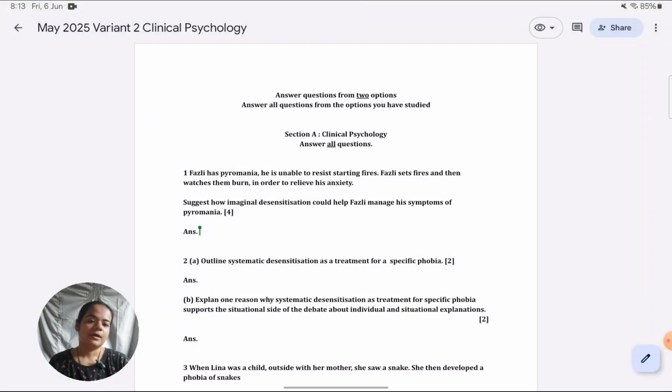Today we will go over how to solve section A for paper 3. To illustrate this, I have taken the May 2025 variant 2 paper. First, I just want to explain my approach for this lesson. In case you just want to go to the solution of the first question, you can skip the introduction. I've included timestamps below, so you can go ahead in the video.